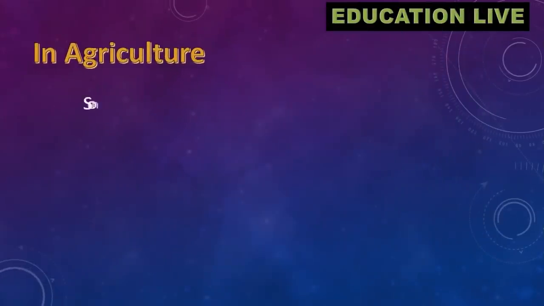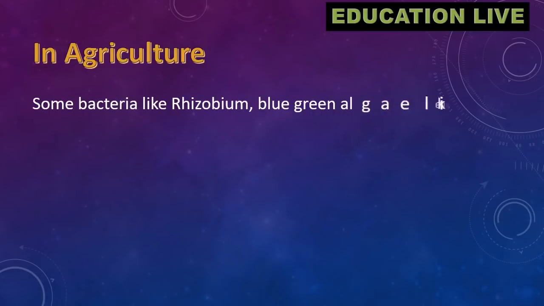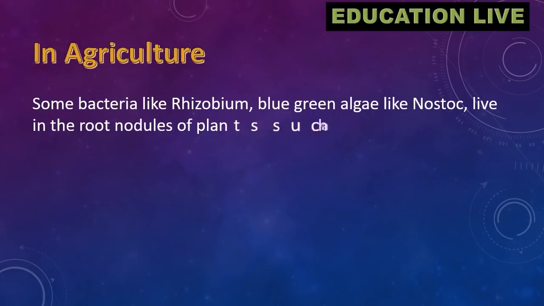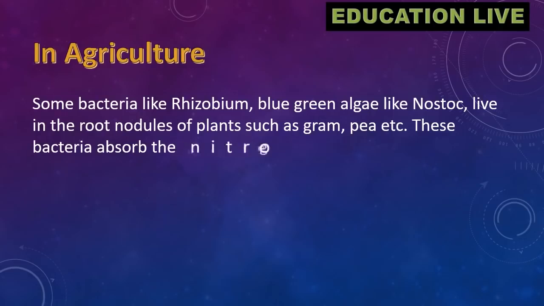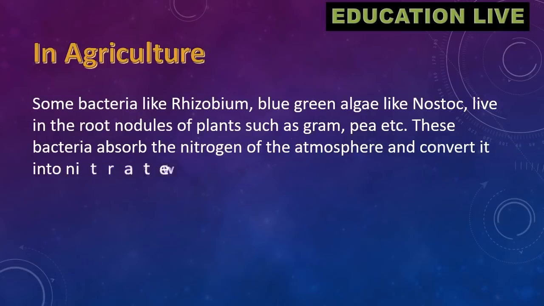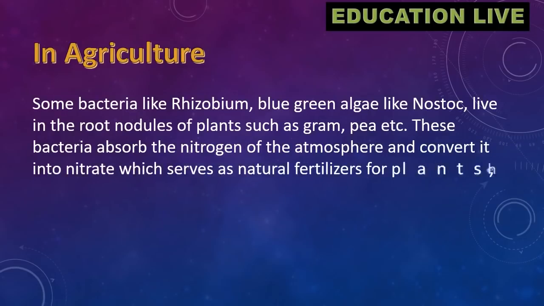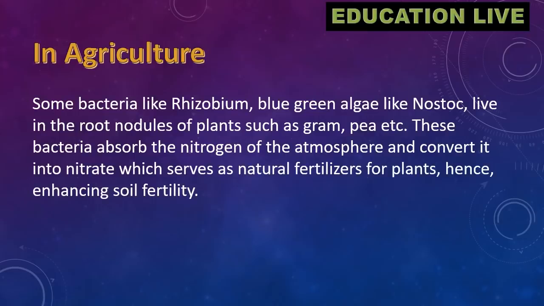In agriculture. Some bacteria like Rhizobium, blue-green algae like nostoc, live in the root nodules of plants such as gram, pea, etc. These bacteria absorb the nitrogen of the atmosphere and convert it into nitrate, which serves as natural fertilizers for plants, hence, enhancing soil fertility.